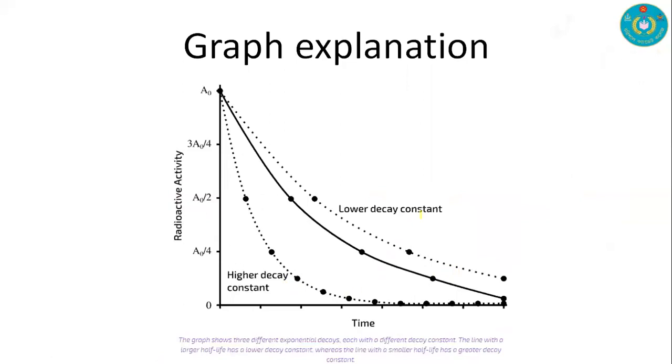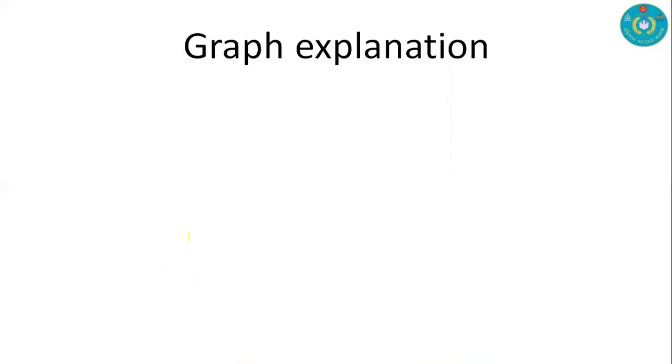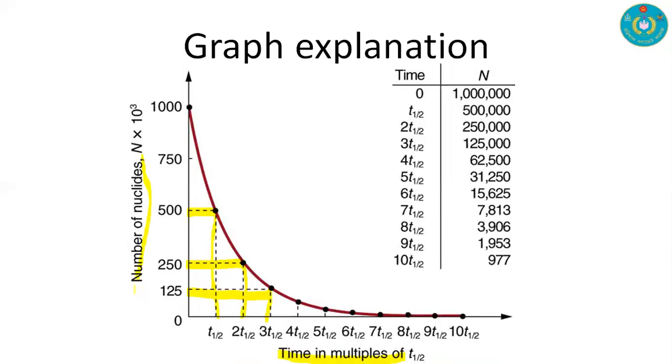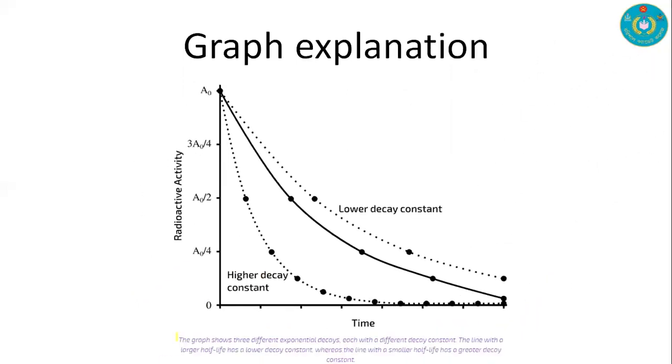And we are going to discuss this graph too. Here we are going to compare higher decay constant and lower decay constant. Previously we had the number of nuclides on the y-axis, but here we have radioactivity on the y-axis, and on the x-axis we have time.